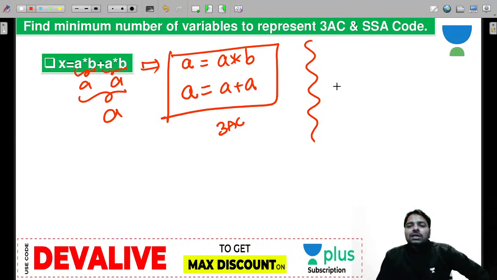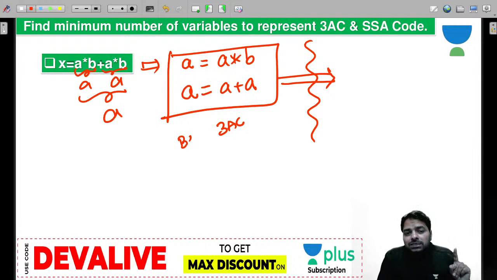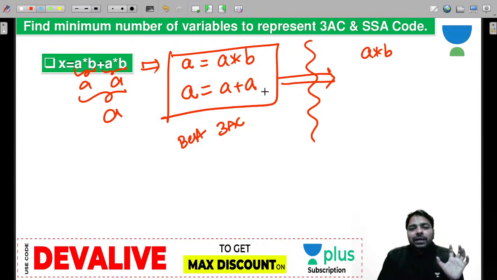Now, SSA code. What is SSA code? You can take the best 3 address code and just rename the variables, but you can't take every 3 address code. Remember, this is already the best 3 address code, and from the best 3 address code you can always write SSA code very easily. How? A star b, and a already has a meaning. Now a you can't reuse, so you rename it.